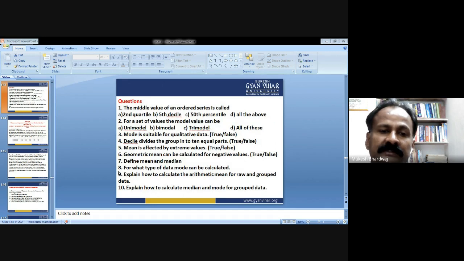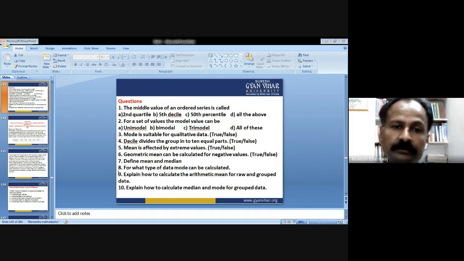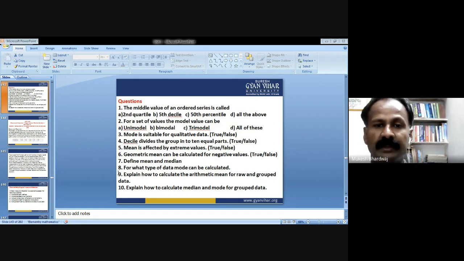Now there are some quiz questions on what we have studied till now related to the measures of central tendency, that is arithmetic mean, median, mode, geometric mean, harmonic mean, percentile, quartile, and all that.